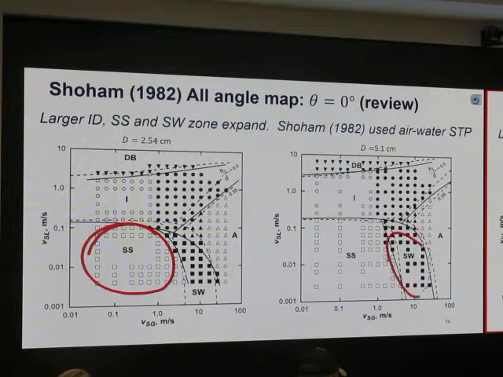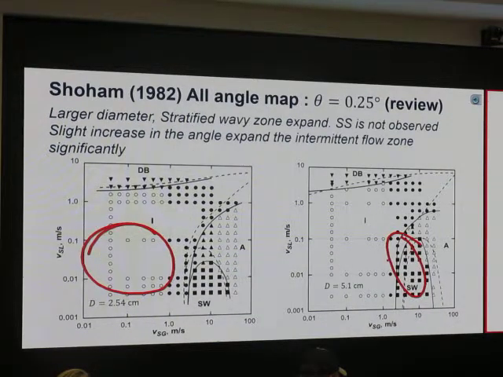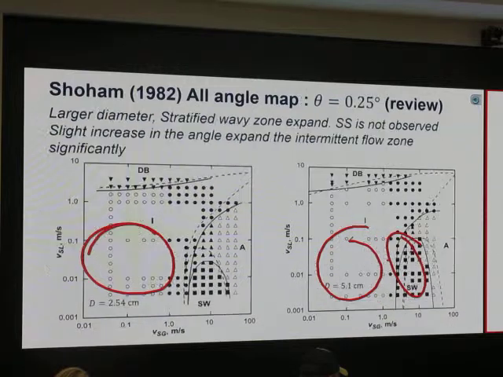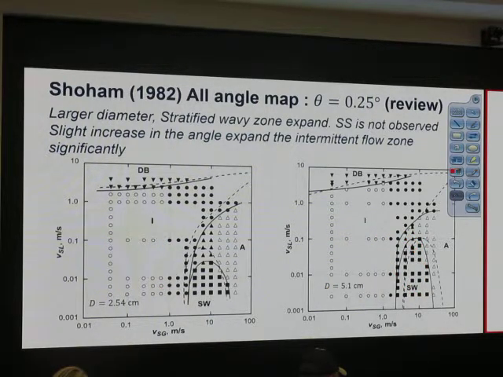Over here it's stratified wavy, it stays there, but stratified smooth almost disappears. So this tells me that flow pattern is very sensitive to the angle. A little bit of increase in the angle can change the flow distribution completely.